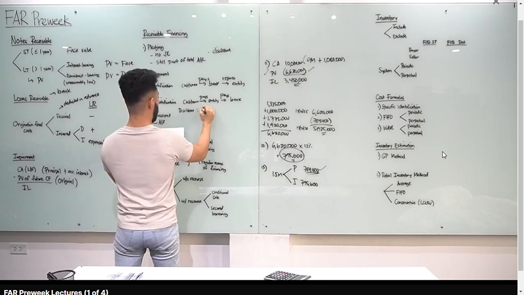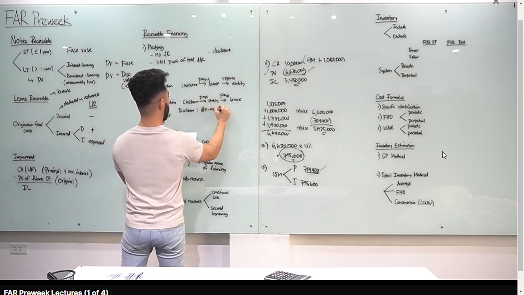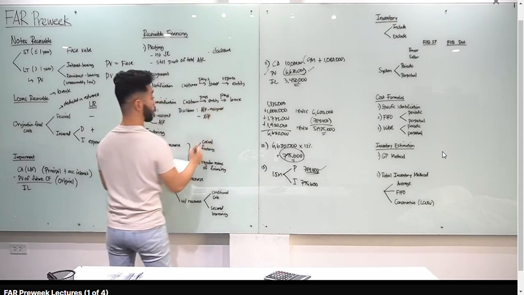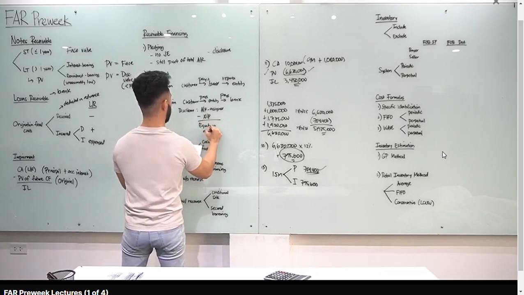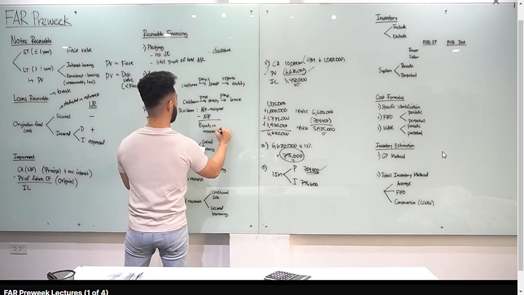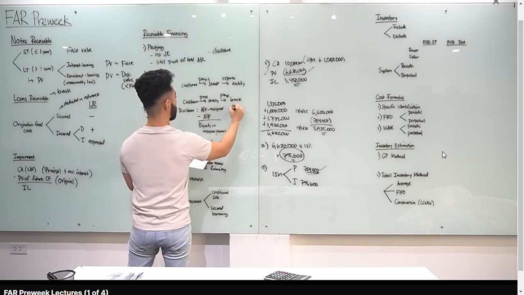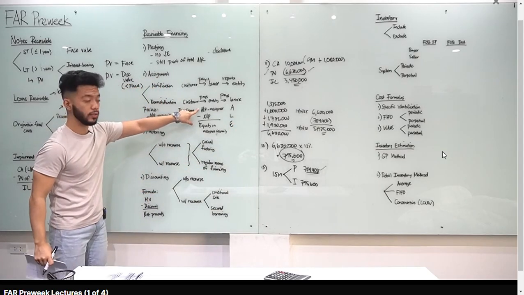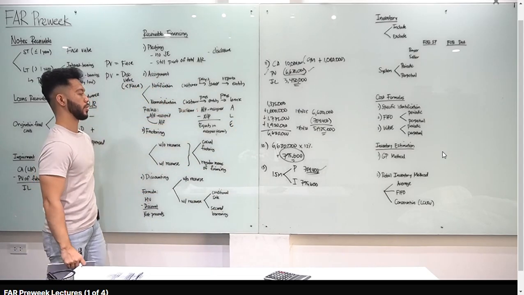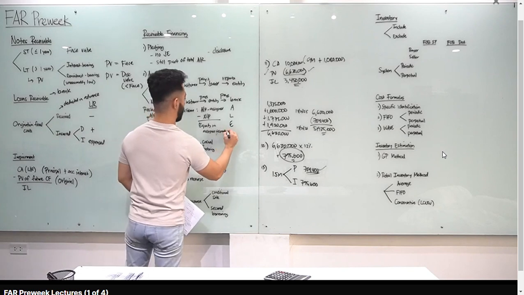Meron tayong AR assigned, less notes payable, kasi nga, umuutang tayo sa bank. We have equity in assigned accounts. Again, para malaman natin yung formula na yan, AR assigned is assets, notes payable is liability, equity in assigned account is equity. So, assets, AR assigned, minus notes payable liability, you have equity in assigned accounts. Okay? So, yun yung effect kapag assignment.